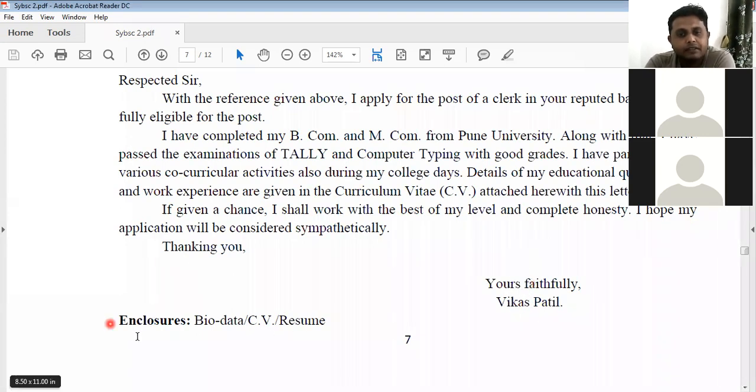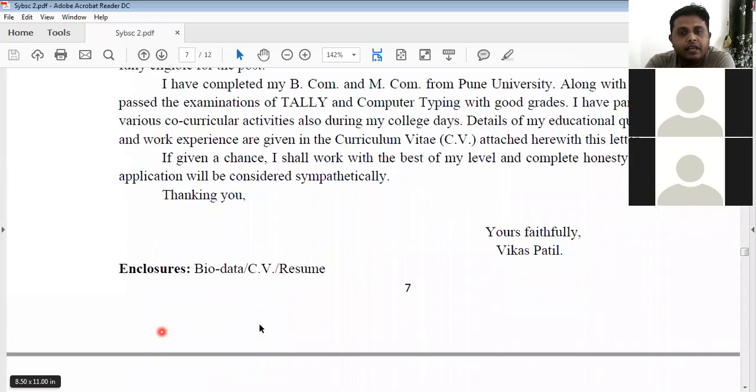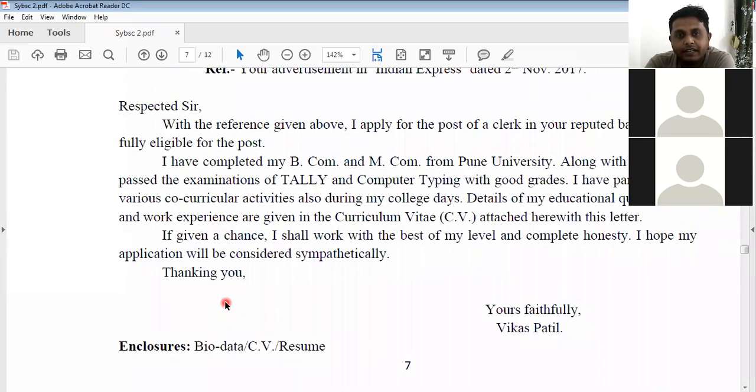The last part, that is enclosures. Enclosures means attachment with this letter, right? The documents, some receipts, whatever you are going to attach with this application letter comes under the heading of enclosure, right? If there is more than one document, you can number them 1, 2, 3, like that. Okay. So this is the example of writing for some job.